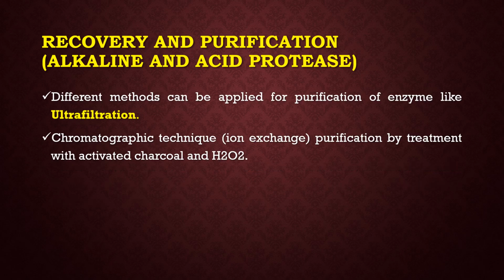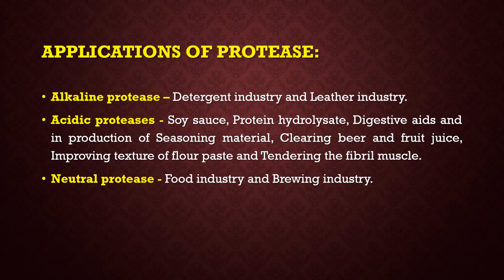Recovery and purification of alkaline and acid protease. Different methods can be applied for the purification of enzymes like ultrafiltration, chromatographic techniques, that means ion exchange purification, and treatment with activated charcoal and hydrogen peroxide. Application of protease. Alkaline proteases are mainly used in the detergent industry and leather industry.